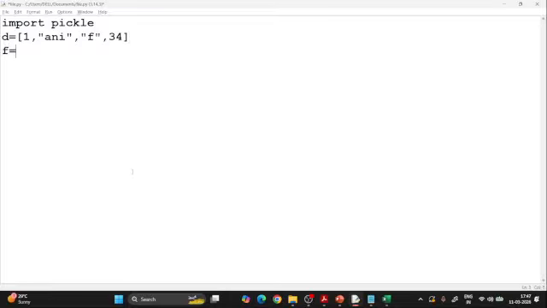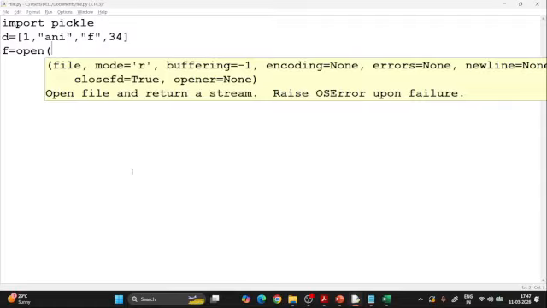You can put any number, any name, right? Then F is an object of the file which we need. We don't mention open, we mention write and read. So here we need one particular file. Suppose I use a file pick dot dat. Now dat is a data file. We need to mention it as dat, we can't mention it as txt or anything.